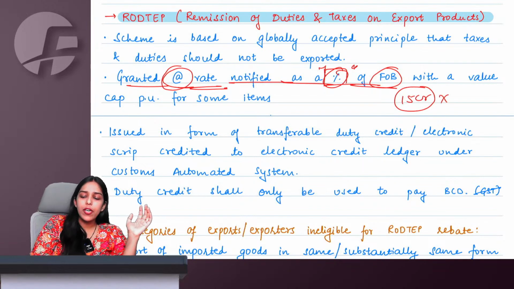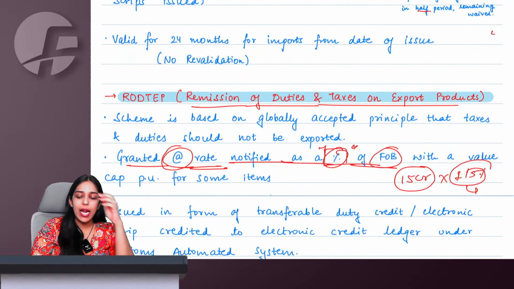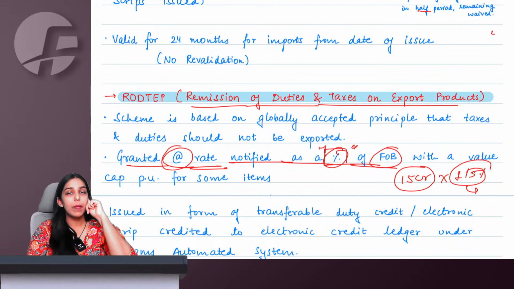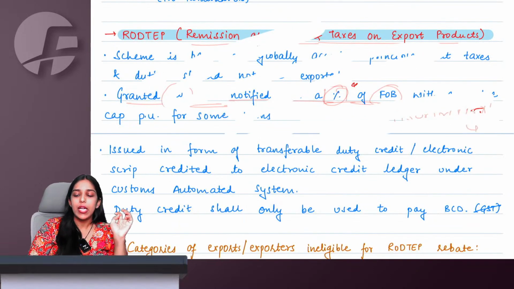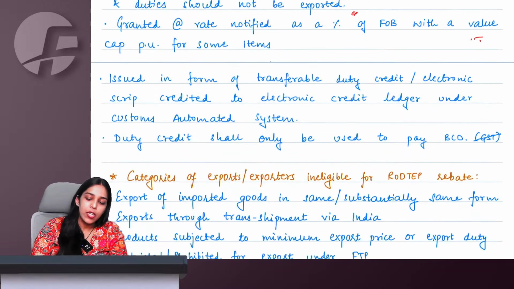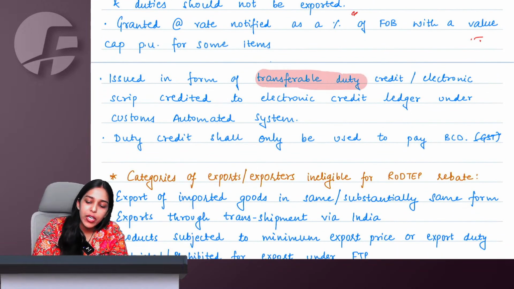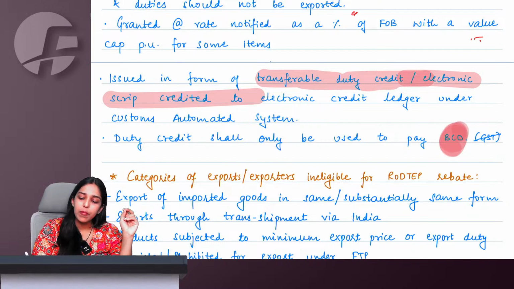No problem. What we will do is, flat 1%, 2%, 5%, we will give you RODTEP benefit, which is remission of duties and taxes on export products. So the government will fix a particular percentage: if you export for this FOB, this percentage of scrip we will give you for RODTEP. These are issued in the form of transferable duty credit electronic scrips, which can be used only for the payment of basic customs duty.